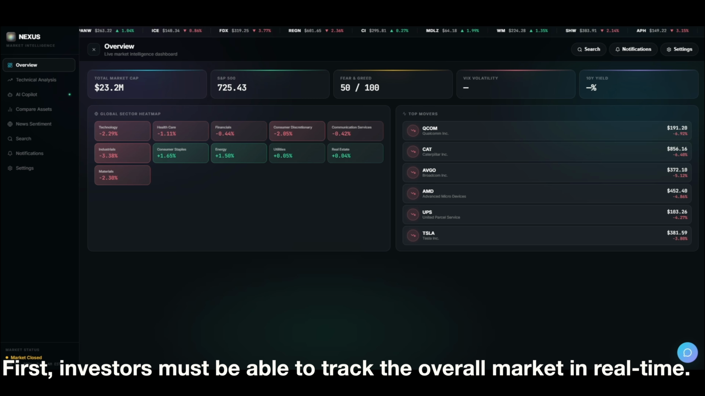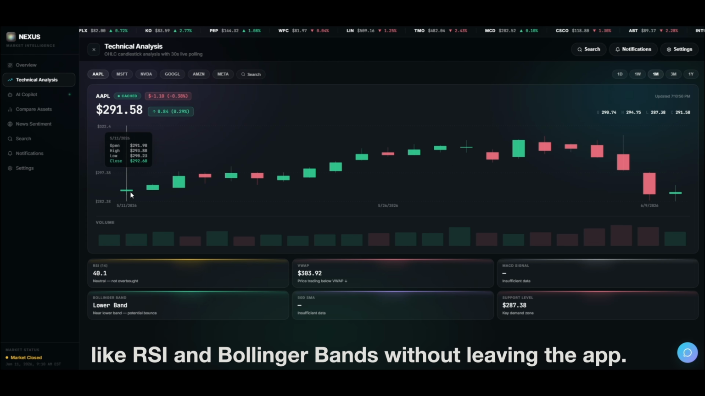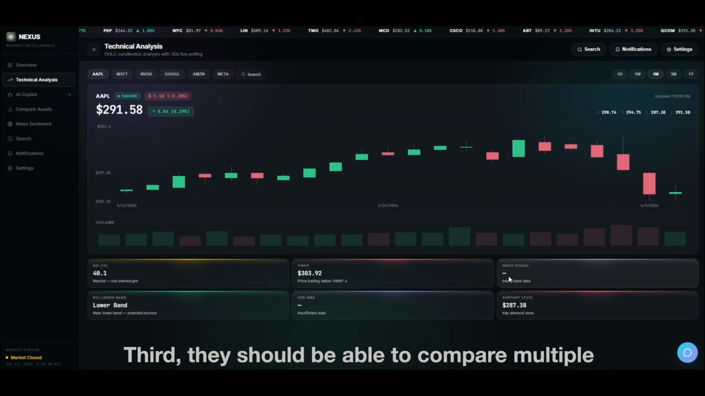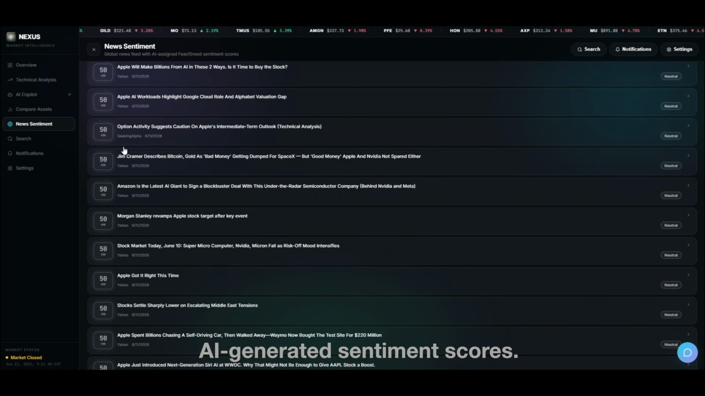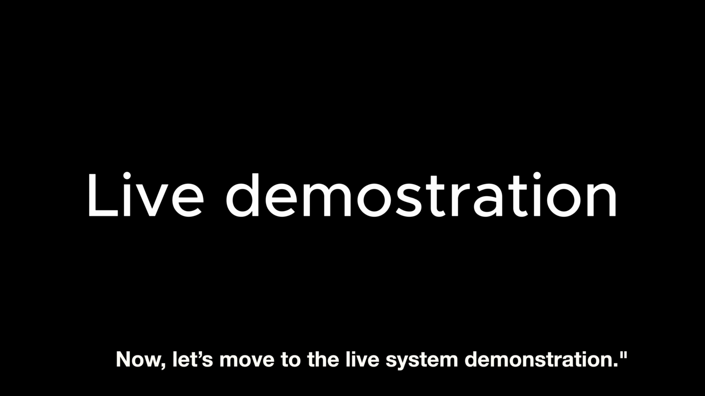Our project was guided by 5 key functional requirements. First, investors must be able to track the overall market in real time. Second, they need access to technical indicators like RSI and Bollinger Bands without leaving the app. Third, they should be able to compare multiple assets on a radar comparison matrix. Fourth, we integrated an AI copilot that provides intelligent analysis by using live stock data and financial information. Finally, we aggregate recent market news with AI generated sentiment scores. Rather than just explaining these features on slides, let's prove that our software works. Now let's move to the live system demonstration.